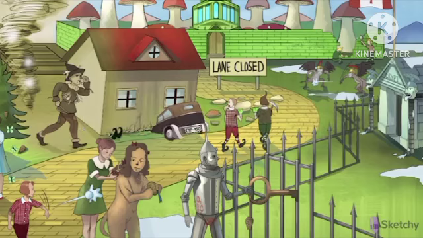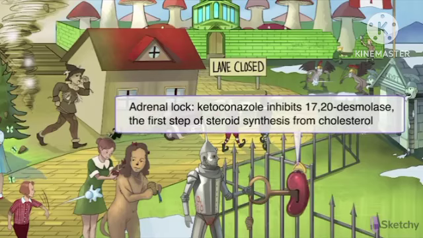One important adverse effect we will highlight is the inhibition of adrenal steroid production, as well as gonadal synthesis of androgens and estrogens. Notice this key is fitting into a lock that looks like a kidney, with the bolt at the top representing the triangular adrenal gland. Think of ketoconazole as locking the adrenal gland. Specifically, it inhibits the first step of steroid synthesis from cholesterol, 17,20-desmolase.